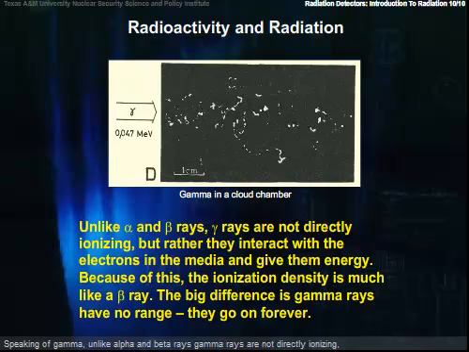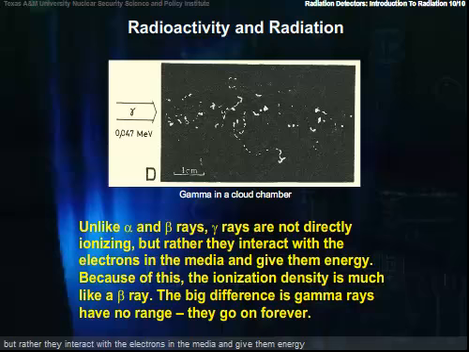Speaking of gammas, unlike alpha and beta rays, gamma rays are not directly ionizing, but rather they interact with the electrons in the media and give them energy. Because of this, the ionization density is much like a beta ray. The big difference is gamma rays have no range. They go on forever.